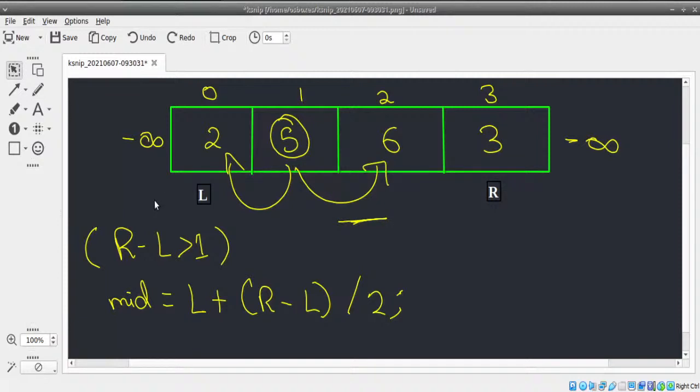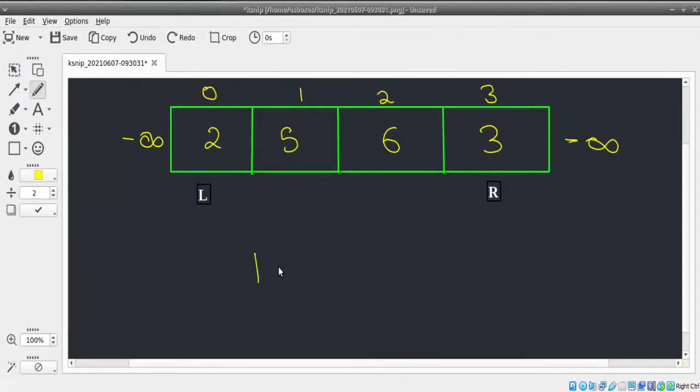Now, why am I moving here? This is the logic why. Think of this, guys. We need to find one peak, right? We need to find only one peak. Think of this.